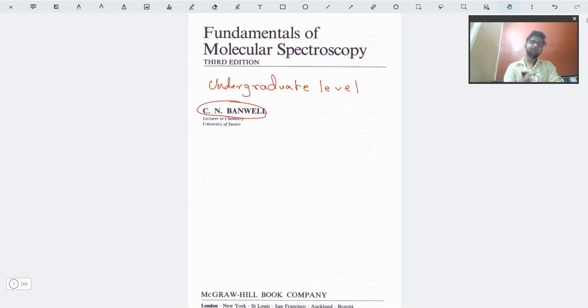Okay, so as I mentioned, this book is basically for those who are studying spectroscopy at the undergraduate level. For them, the derivations are not required. Only the formulas are usually asked by the universities, and some sums are asked from that part, along with the theory part, for example what molecules undergo IR spectrum, and which ones show vibrational spectrum, and those kinds of stuff. Okay, so those concepts are quite properly explained. All the concepts that come across from the spectroscopy chapters are quite properly explained.